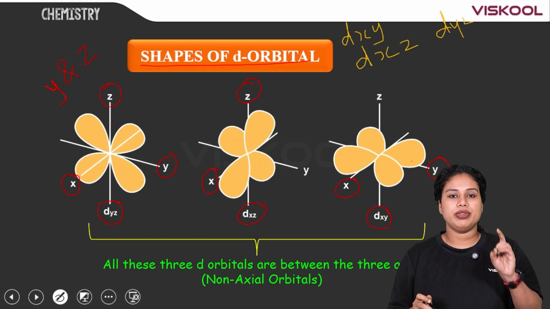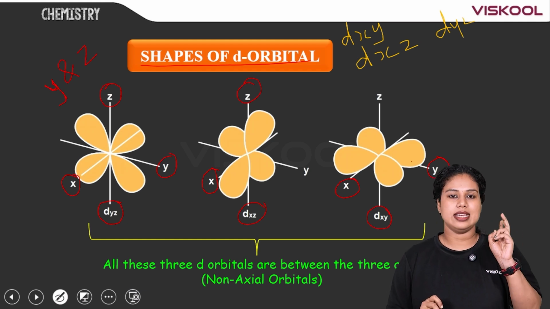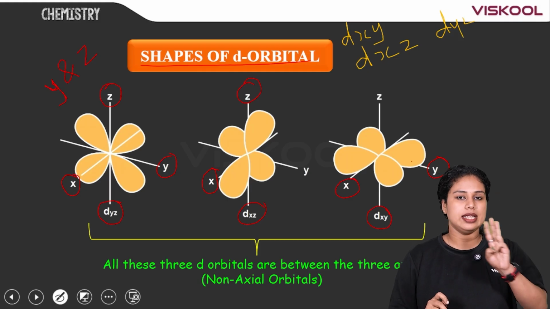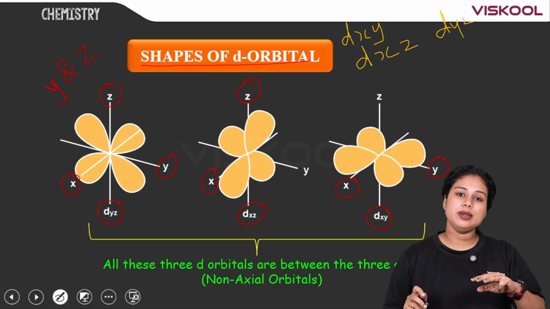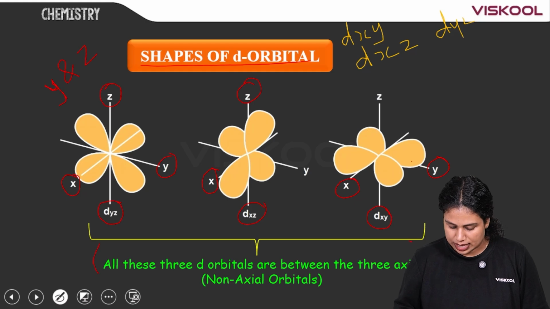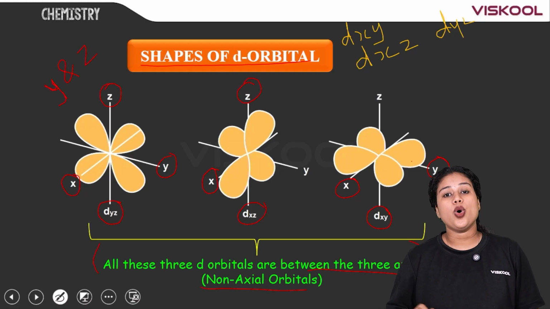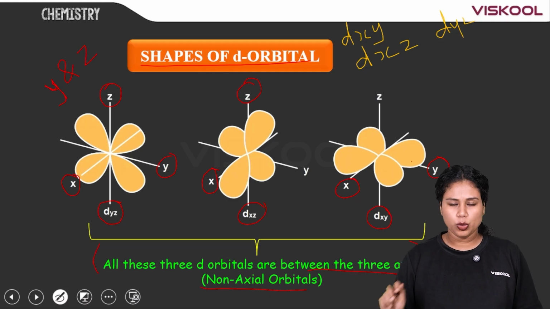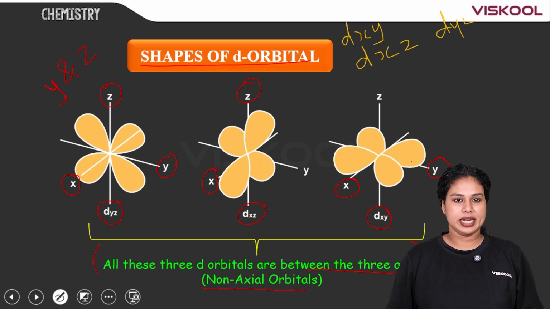So, in the case of dxz, dxy and dyz, in all these three orbitals, the lobes are lying in between the axes. Therefore, all these three d orbitals are between the three axes, and we can call them non-axial orbitals, because they are lying in between the axes. So, dxy, dyz and dxz.